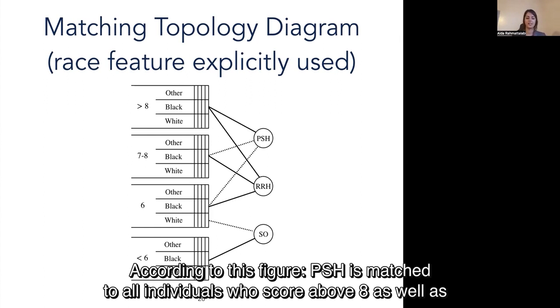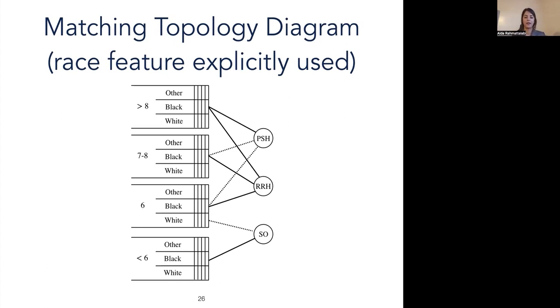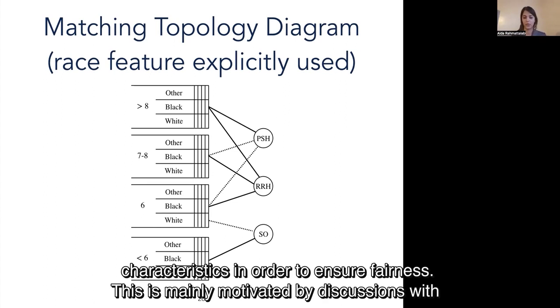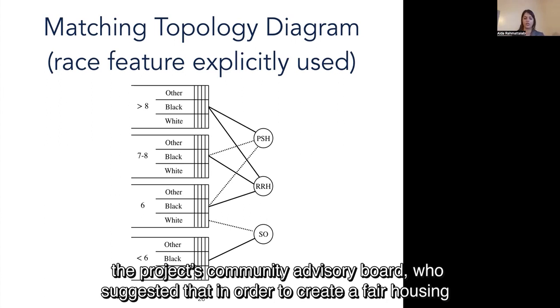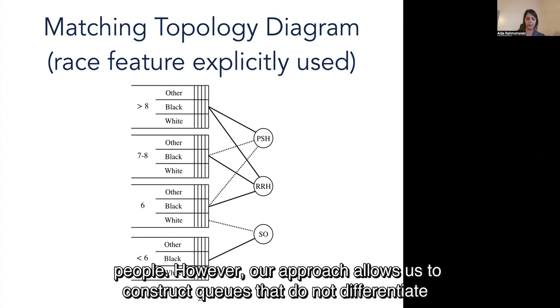According to this figure, PSH is matched to all individuals with scores above 8, as well as mid-scoring Black individuals. RRH is connected to every individual in the mid-score range. As you can see, our modeling strategy uses the protected characteristics in order to ensure fairness. This is mainly motivated by discussions with the project's community advisory board, who suggested that in order to create a fair housing allocation system, there ought to be special accommodations for historically disadvantaged people.